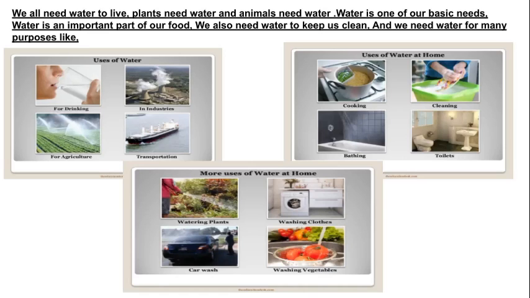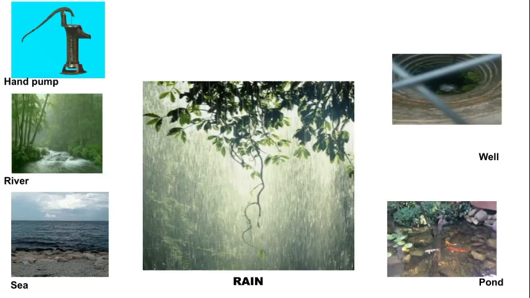So before that, once we will recall the importance of water and sources of water. We all need water to live. Plants need water, animals need water. Water is one of our basic needs. Water is an important part of our food. We also need water to keep us clean. And we need water for many purposes like drinking, for industries, for agriculture, cooking, cleaning, for bathing and watering plants, for washing vehicles, washing vegetables, etc. Isn't it, children? Yes.